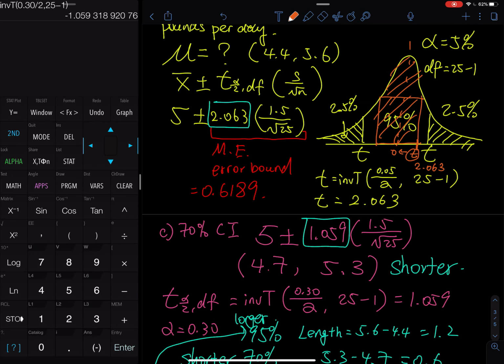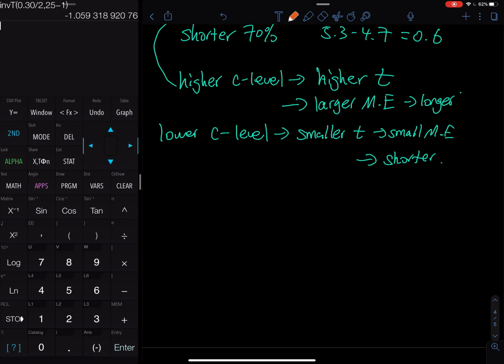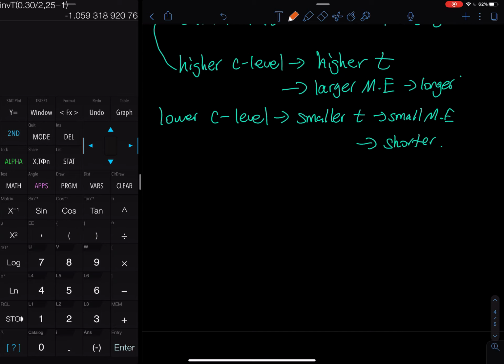All right, and then let's move on to part D. In part D, I want to raise the sample size to 250. So let's do D right here. So now n is equal to 250. I want to compute the confidence interval, and this is based on part B. In part B, they asked me to do a 95%. Okay, let's do that.